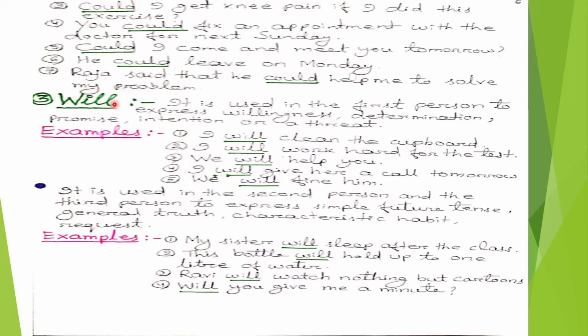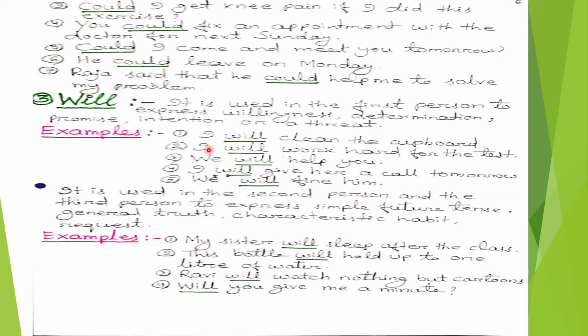It is used in the first person to express willingness, determination, promise, intention or a threat. Here are some examples. Number 1, I will clean the cupboard. In this sentence, the modal auxiliary verb will is used with the first person to express willingness.